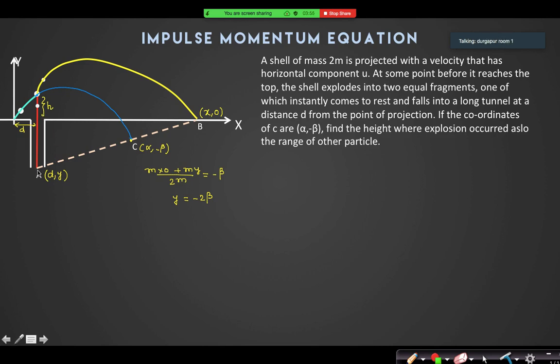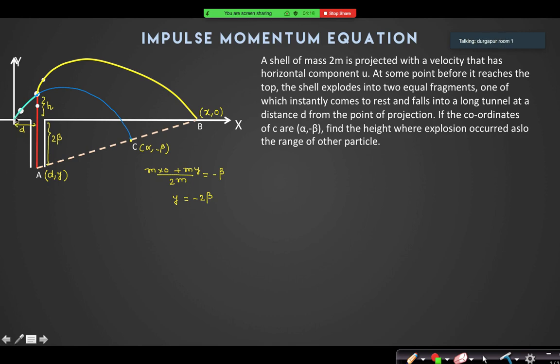So this coordinate of A is d comma minus 2 beta. Now I have to find this height h. If this is minus 2 beta, so this height is 2 beta.